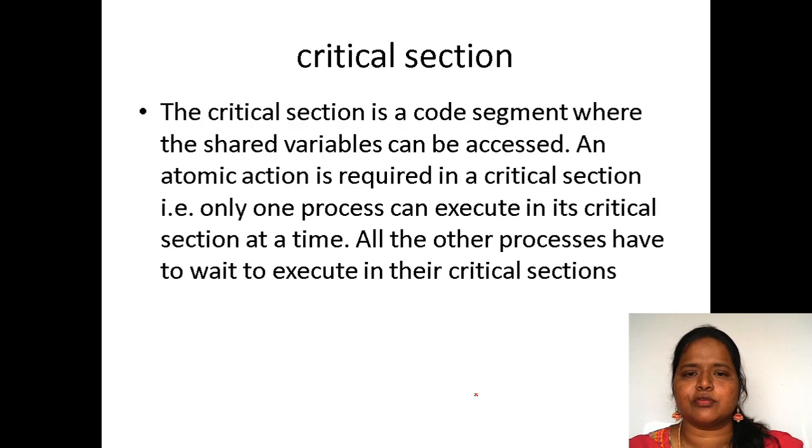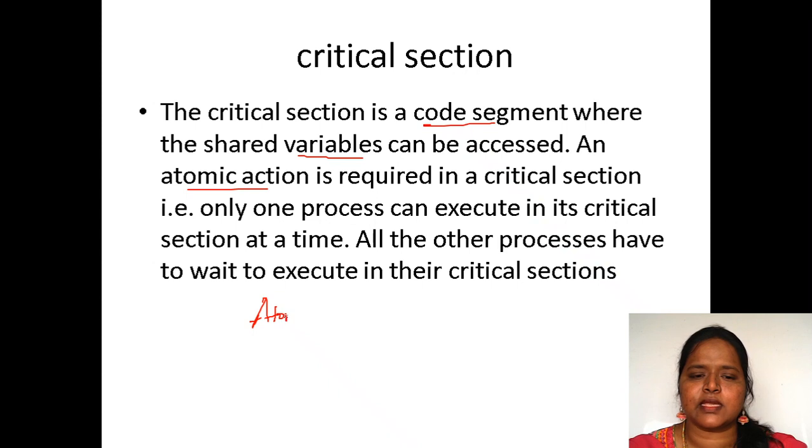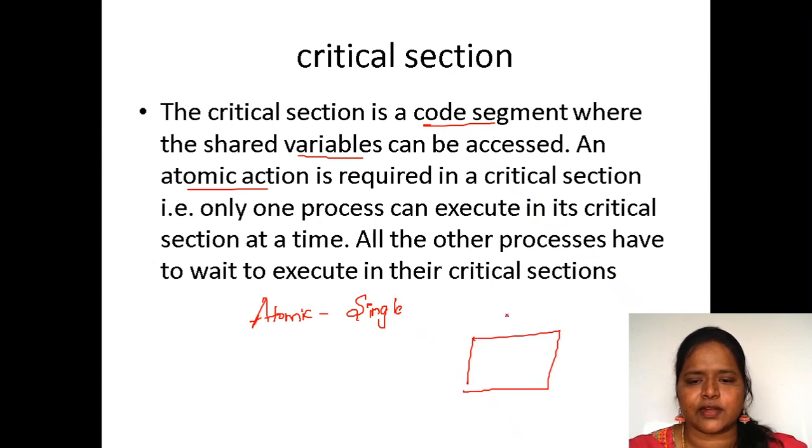Now let's see what the critical section is. It is a code segment where shared variables can be accessed and an atomic action is required. Atomic means single; a single action is required in a critical section. Suppose here we have a critical section and processes P1, P2 and P3.